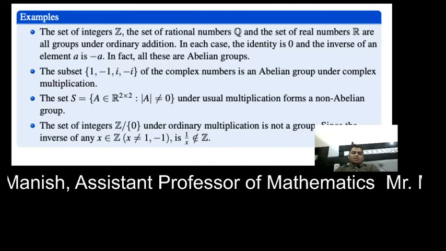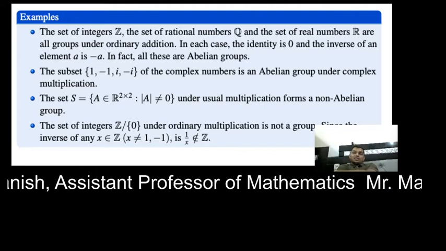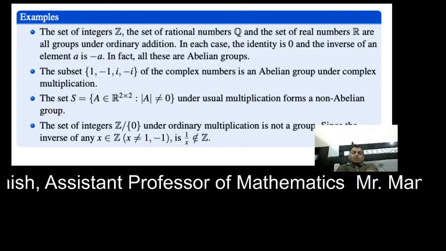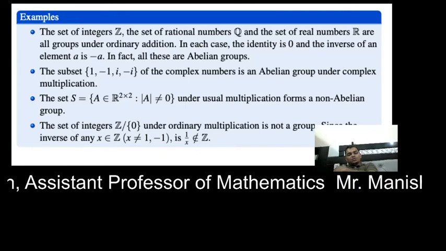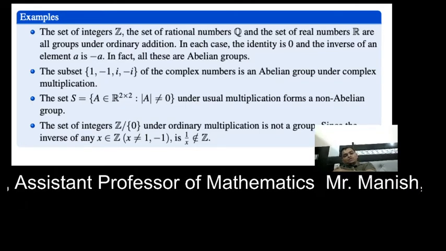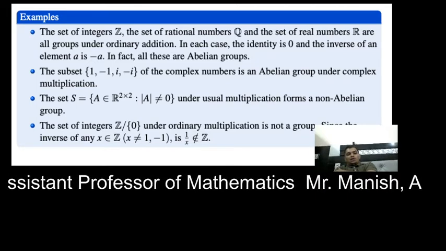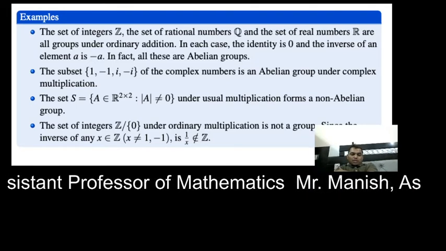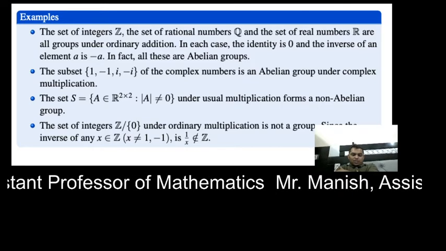In this group, the identity element will be the identity matrix 1 0 0 1, and because we take matrices whose determinant is not equal to 0, the inverse will exist. So this will be a group of 2 cross 2 matrices over the set of real numbers under the binary operation multiplication.